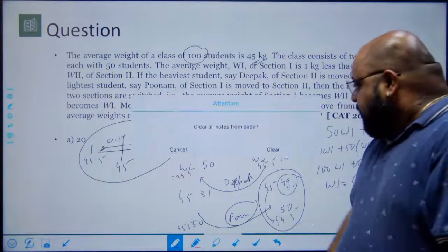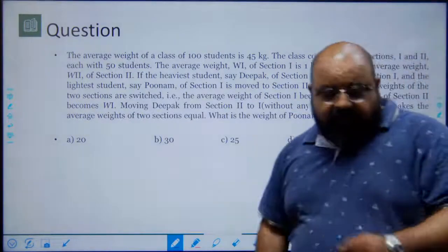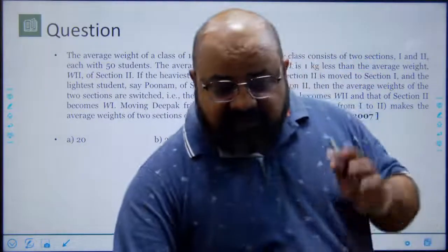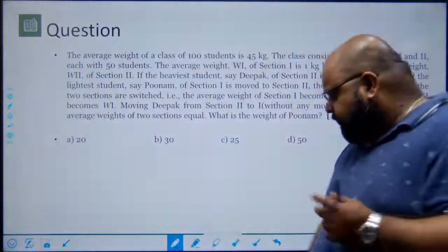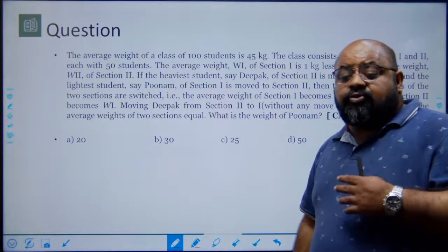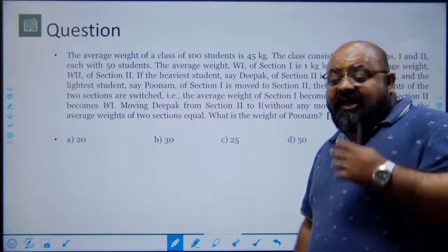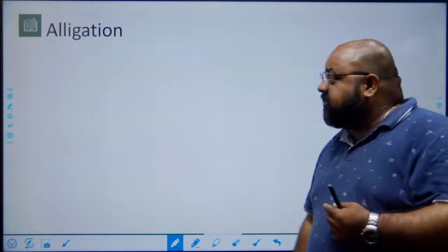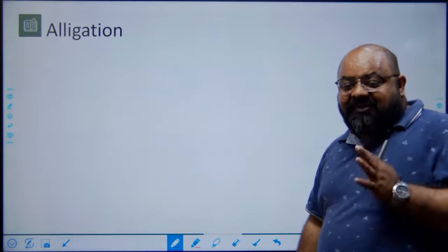Right now, what I want to touch upon is the concept of alligation. It's a very powerful concept. A lot of times, people tend to talk about alligation as something that you use to solve averages, but please understand, alligation finds application in a variety of questions, right? Last of them being mixtures.